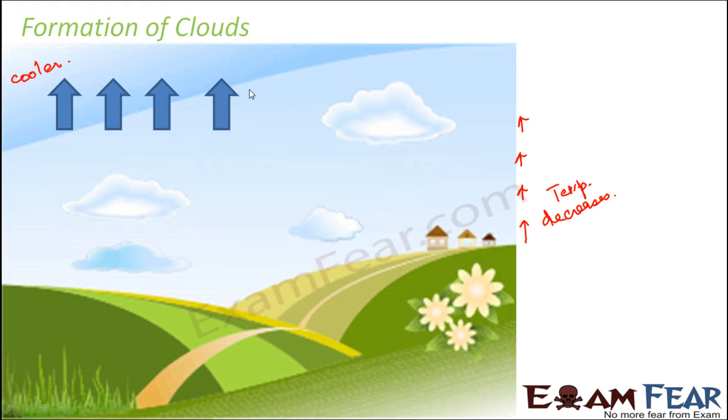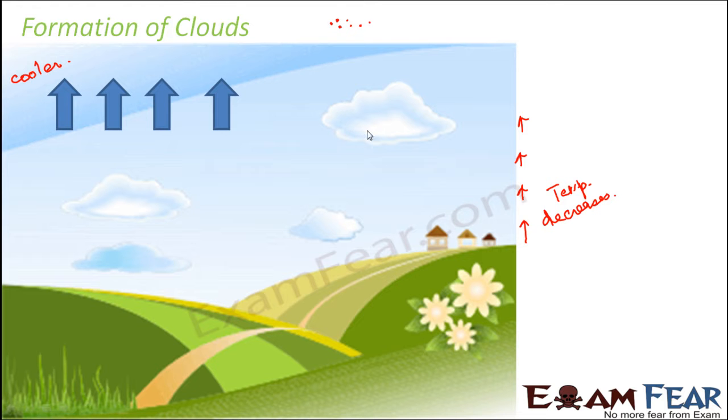Now when it causes condensation, water vapor gets converted to tiny droplets of water. Each droplet is very light, so they tend to float in the sky.